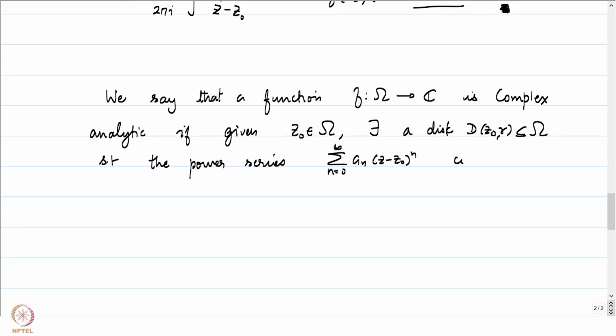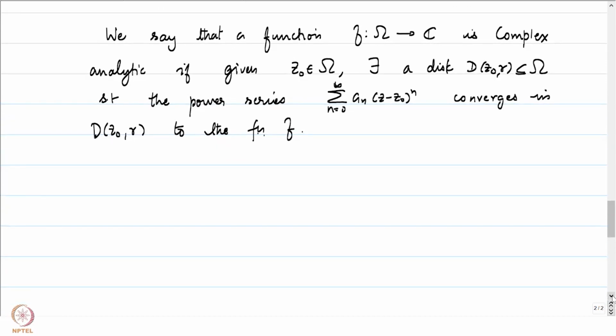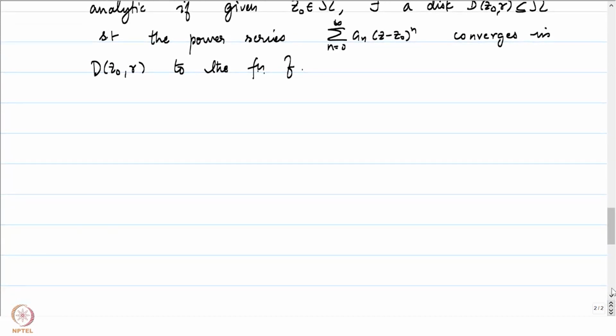This power series converges in the disk D(z0, r) to the function f. And as one of the first consequences of the Cauchy integral formula, let us prove the very powerful theorem which states that a holomorphic function is complex analytic.